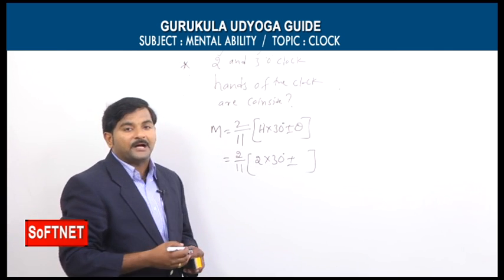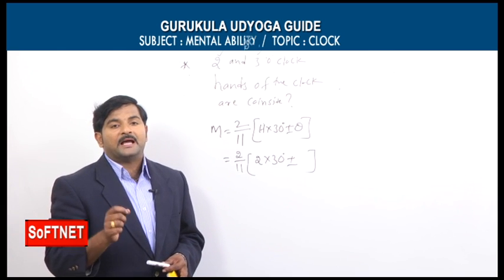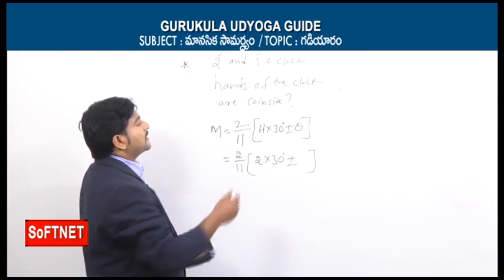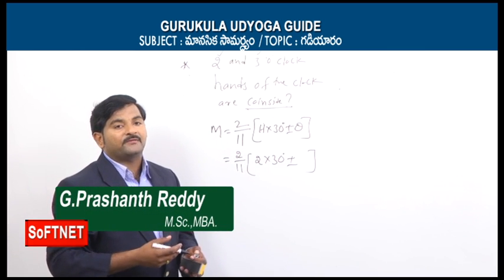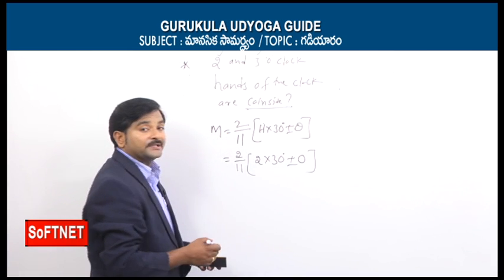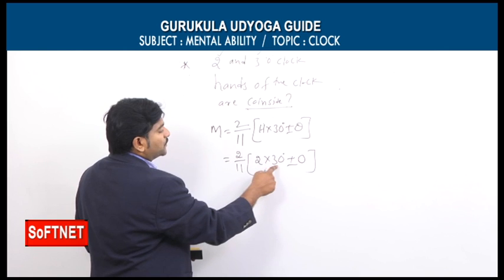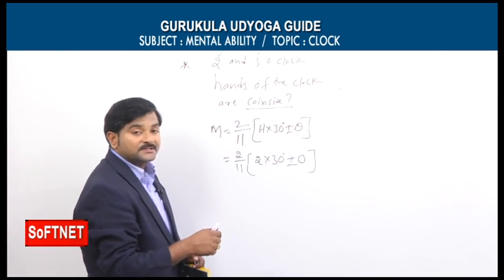What could θ be? It's simple, my dear students. Theta means, as we already know, the angle between the two hands. This is the concept of coincide. When two hands coincide, the angle between the two hands is equal to 0. That's why here we can take 0 degrees. So 2 × 30 is 60 degrees, plus or minus 0 means again 60 only.